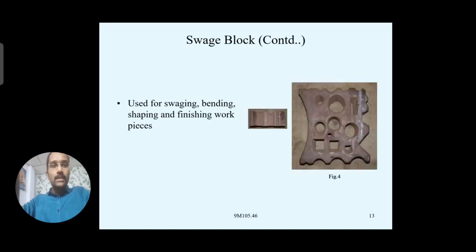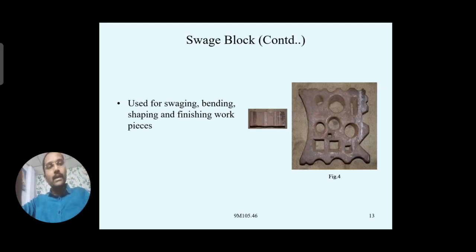And regarding its purpose, it is used for the bending process and for finishing works. In the round holes, round bars can be placed. If you apply striking on it, the metal part will be formed according to the shape of the hole.